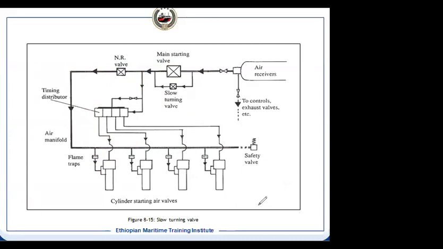how many times you will be starting, stopping and reversing the engine if it is a reversible engine. Anytime we want to reverse the engine, we have to stop it and restart again. Whereas a unidirectional engine only stops when we want to stop the engine or the ship. So that is the reason: the use of this valve is much more in a reversible engine than in a unidirectional engine.